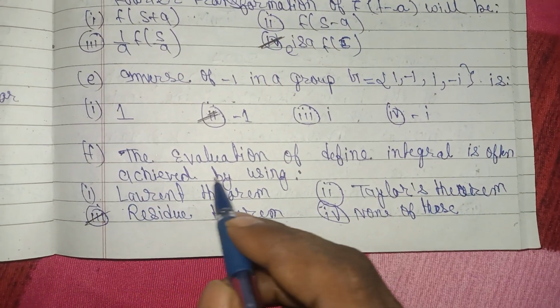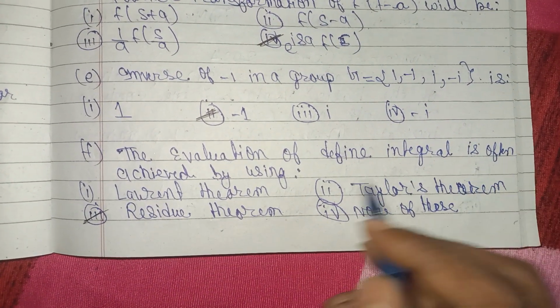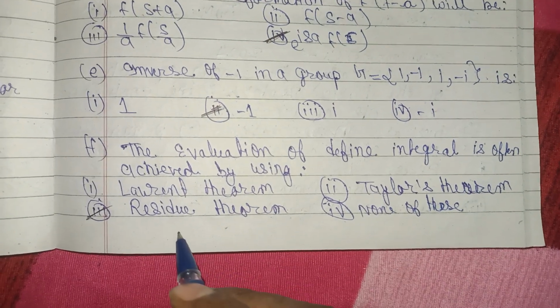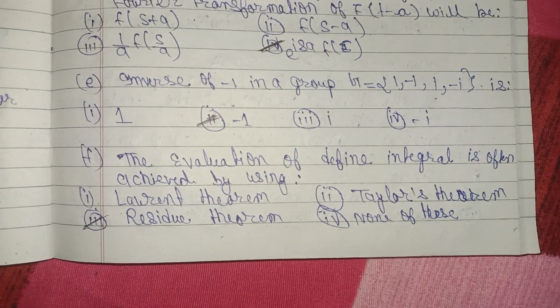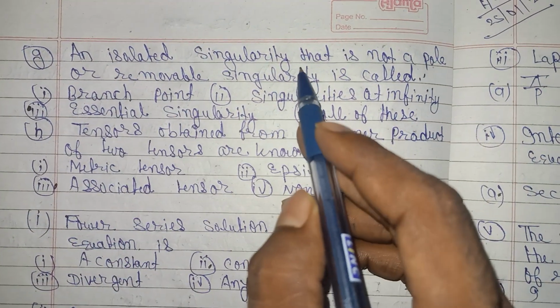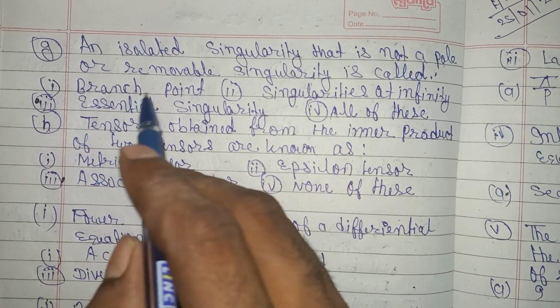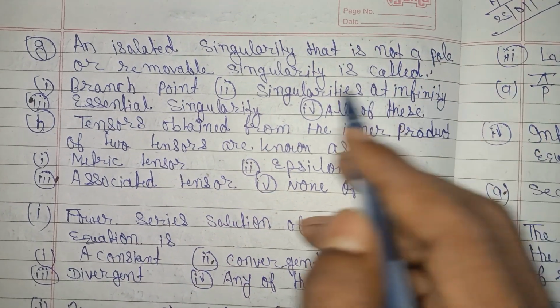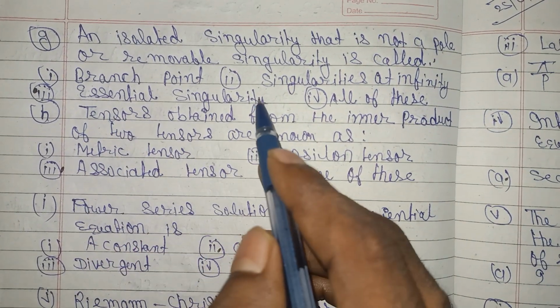Question number F. The evaluation of a definite integral is achieved by using the residue theorem. Question number G. An isolated singularity that is not a pole or removable singularity is called an essential singularity.